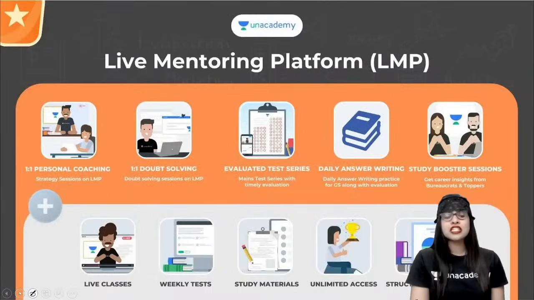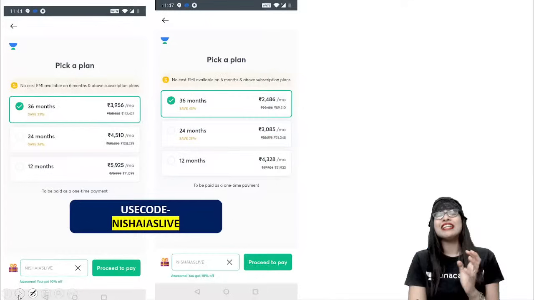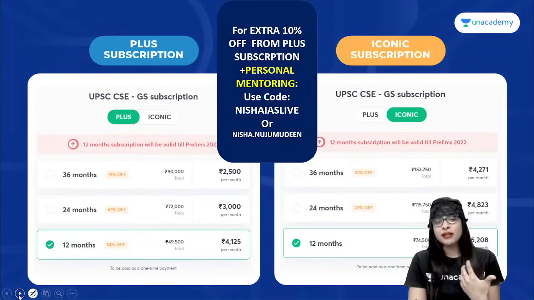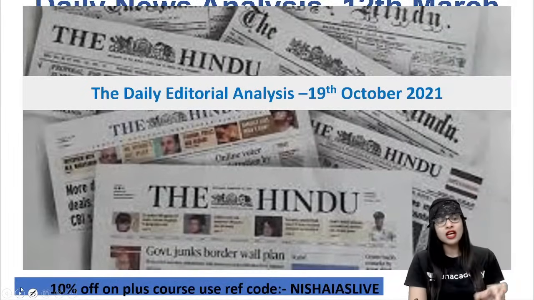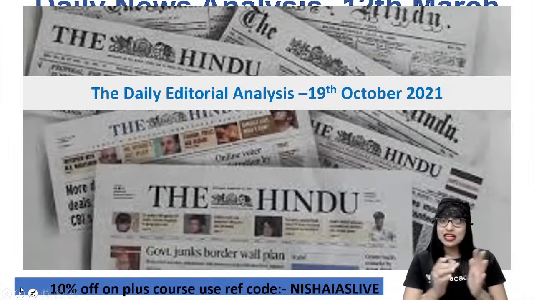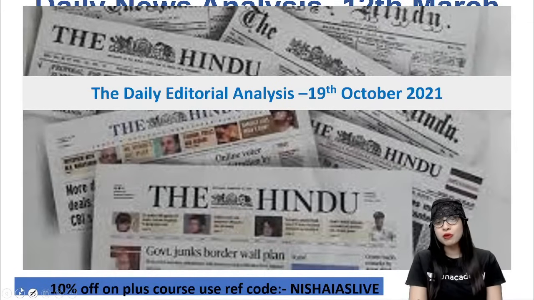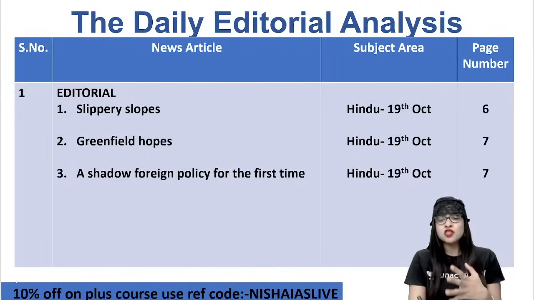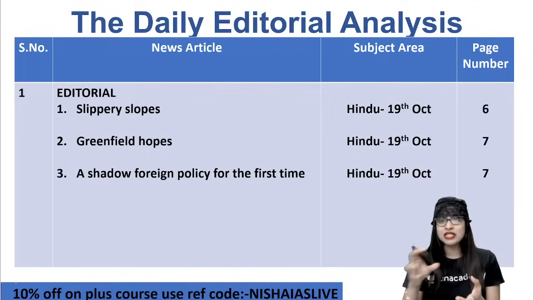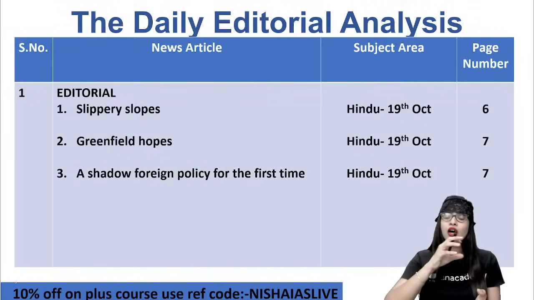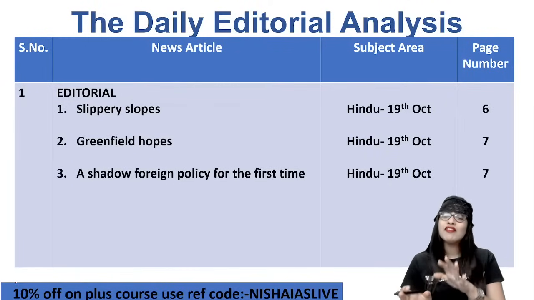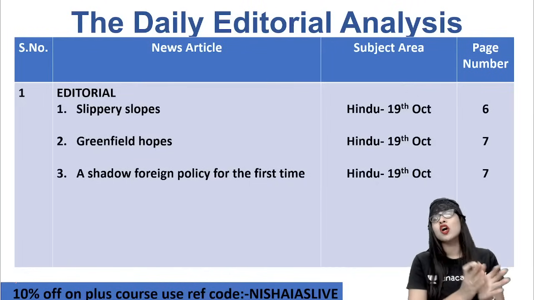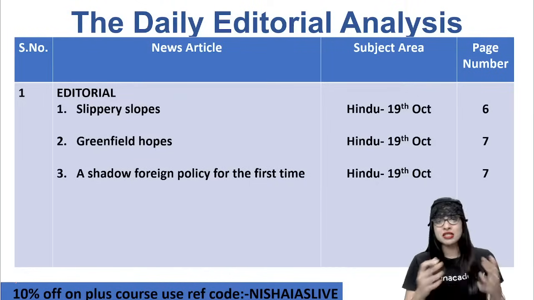As far as today is concerned, we'll be discussing the most important topics from The Hindu newspaper, exclusively from the editorial page. 19th October is today, guys, and whatever you have seen in today's newspaper is what you're going to see here as well. This is not just an analysis. As I always keep telling you, we'll do a complete revision of the entire news pertaining to that particular editorial article, engaging it with the concepts pertaining to whichever subject.